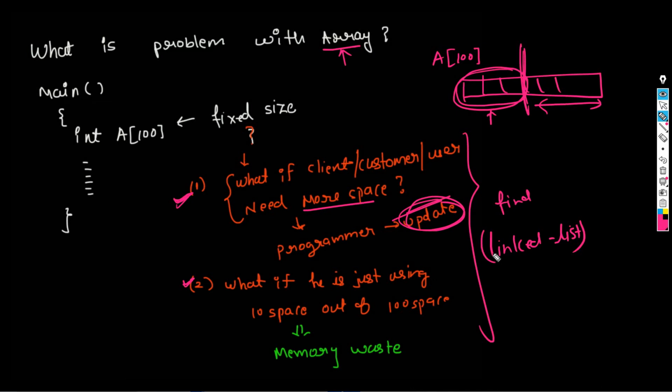There is no comparison between array and linked list. Both are data structures, both are linear data structures. The difference is static data structure versus dynamic data structure. Array is a static data structure, but linked list is a dynamic data structure. Linked list can grow automatically based on whatever data you enter, and how it happens is very simple. Hopefully you understood why we need linked list.